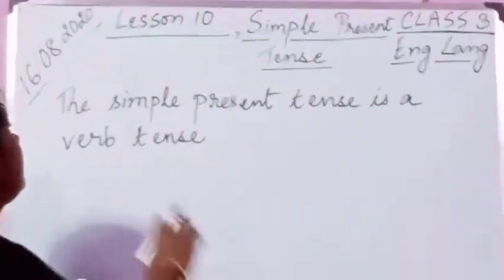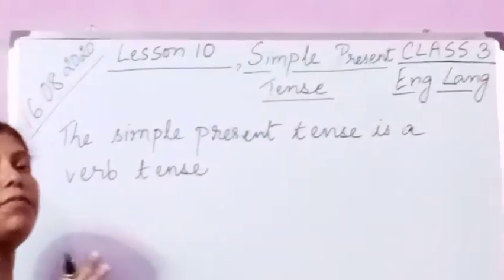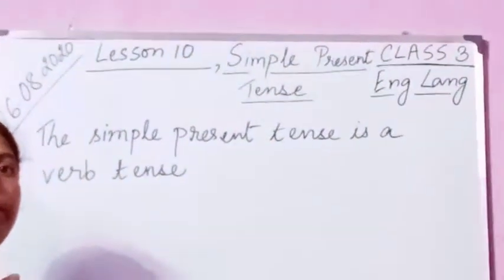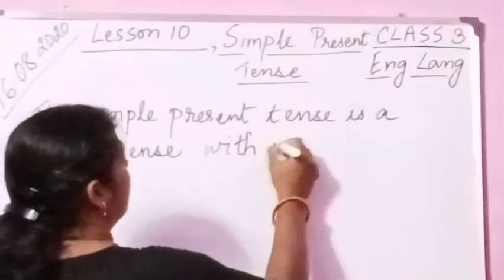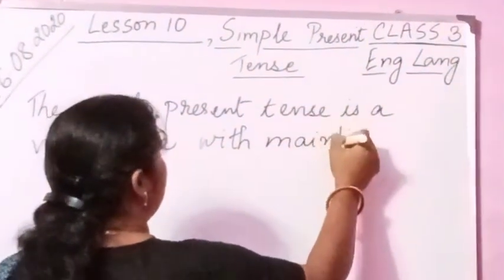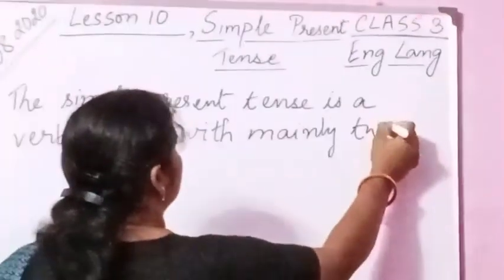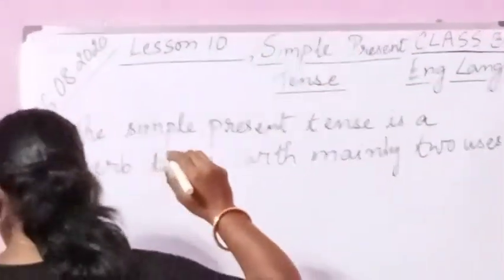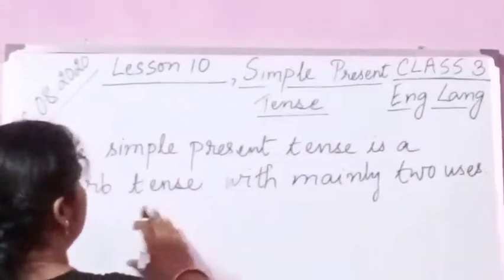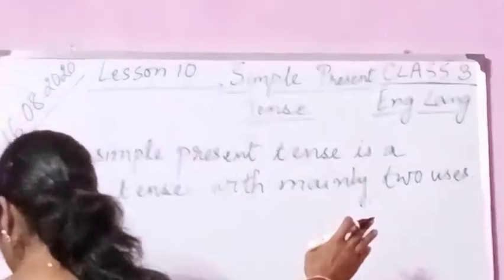Now you see here, the simple present tense is a verb tense with mainly two uses. I am going to write down the uses.